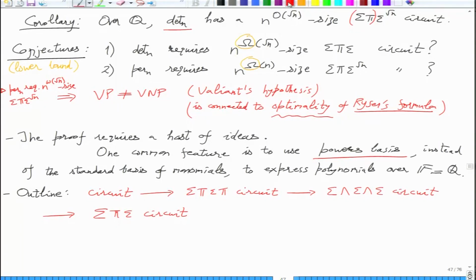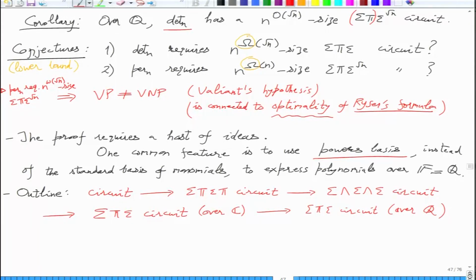So this sigma pi sigma will actually have complex coefficients, so you are going to constants above your field. Then in one step you will have to come down to rationals. Sigma pi sigma circuit over rationals. Okay, so this will be the end.